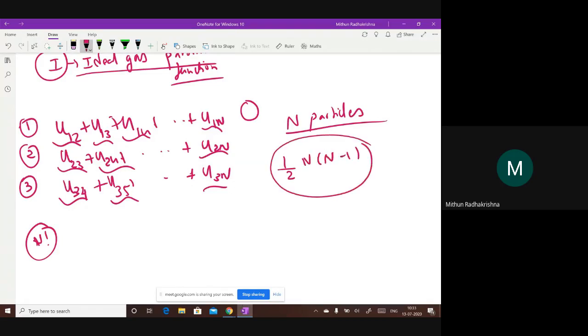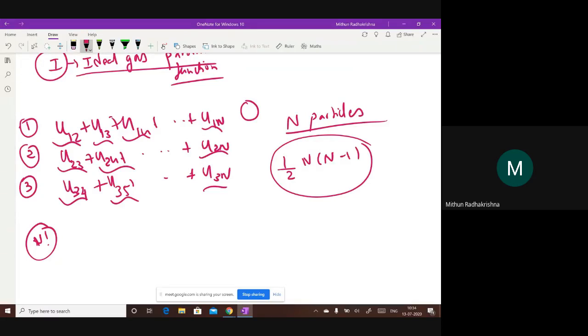These many interactions. How? Because particle 1 can interact with 2, 3, 4. Any molecule will interact with n minus 1 particles, and there are n such particles, so they will interact with n into n minus 1. But we know that half of them will be double counted, so we divide that by 2.